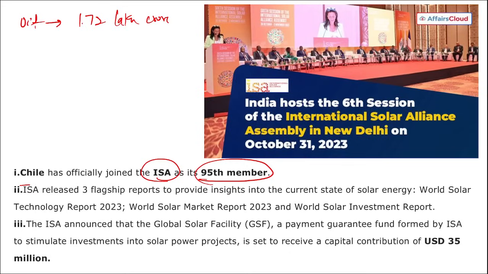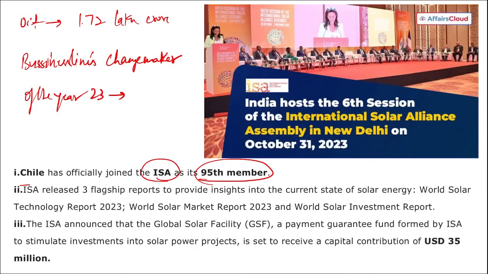which organization was conferred with the Business Line's Changemaker of the Year 2023 award? That is Business Line's Changemaker of the Year 2023. This was awarded to RBI. Correct. Next thing, RBI has imposed penalty on which two banks in the month of October? It was Punjab National Bank and Federal Bank.